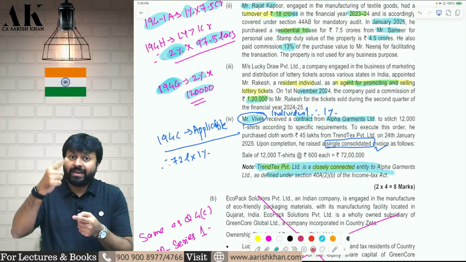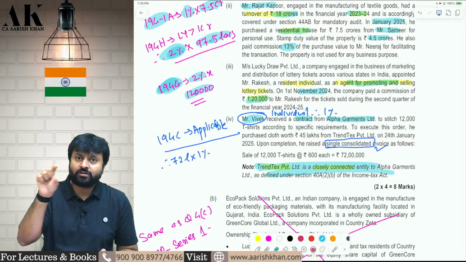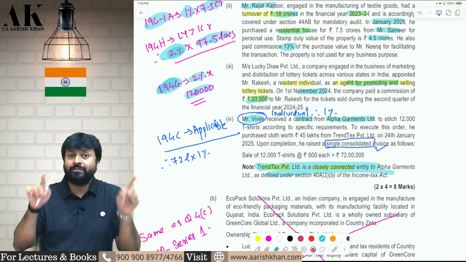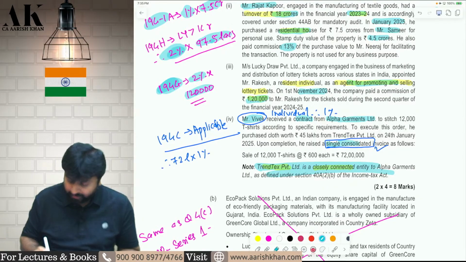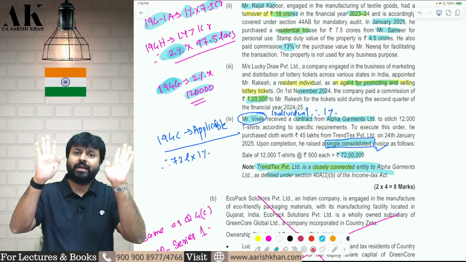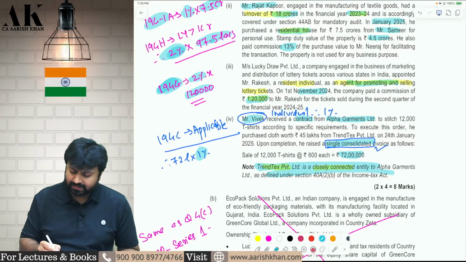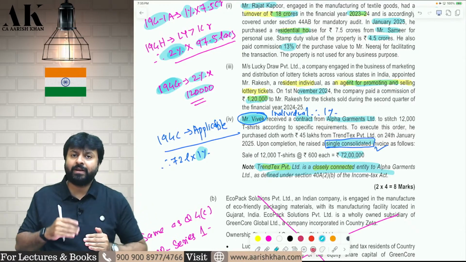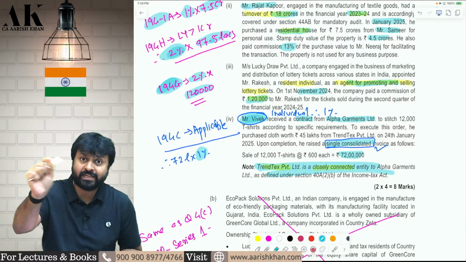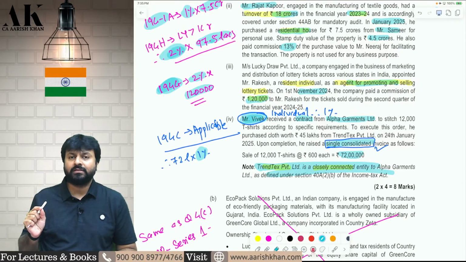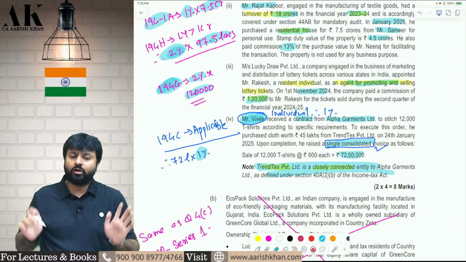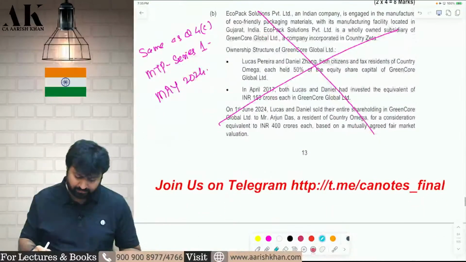If you give me a breakup in the invoice, then I will deduct TDS only on the service portion. But if you don't give me a breakup, and if you give me a consolidated invoice, which you are doing over here, one single invoice of 72 lakh, then I will deduct TDS on the entire 72 lakh rupees, at 1%. Why 1%? Because Mr. Vivek is an individual. If you would have given a breakup of 72 lakh, that this much is for stitching and this much is for cloth, this much is for garment, then I would have deducted only on the service portion, not on the goods portion. I hope it is clear to all of you.